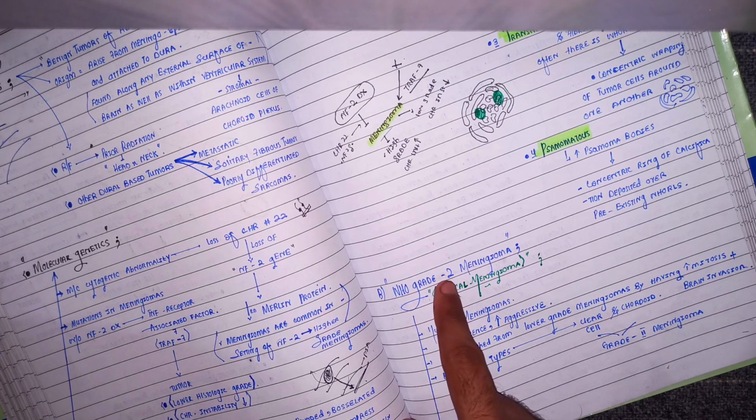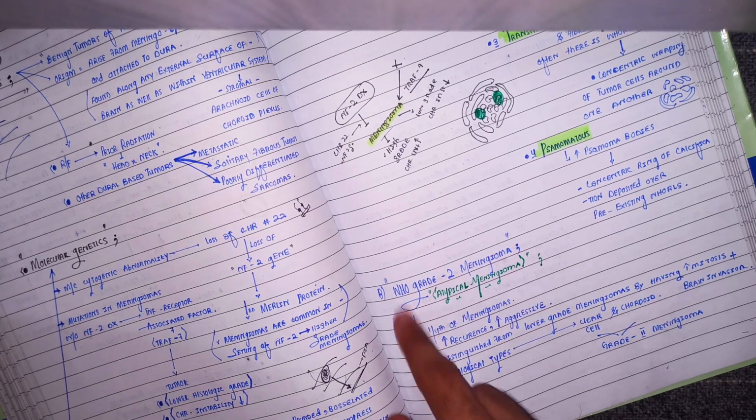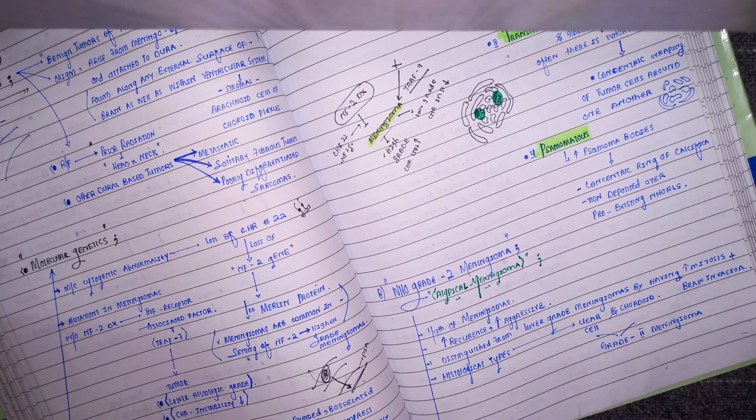This WHO grade 2 meningiomas, surely they will have high mitosis, because obviously they are WHO grade 2 tumors. Grade 2, that means high grade. High grade means high mitosis, poor differentiation, more brain invasion, right?